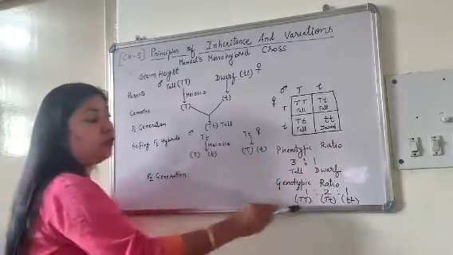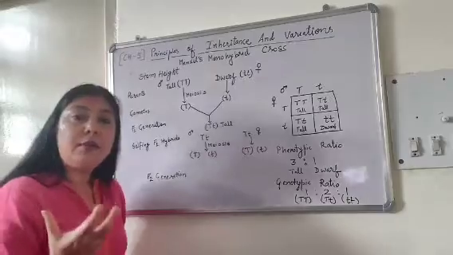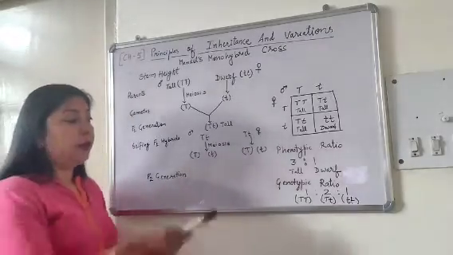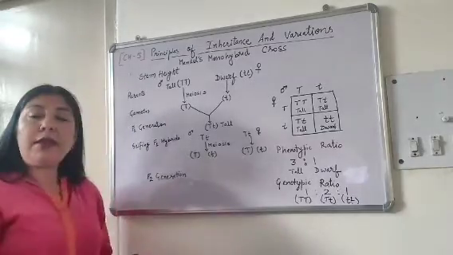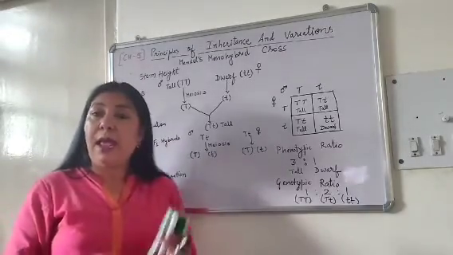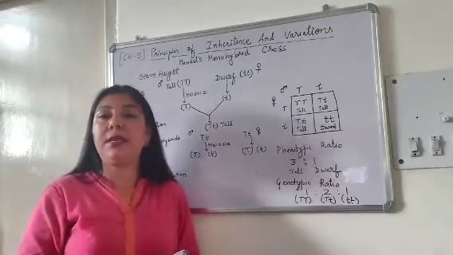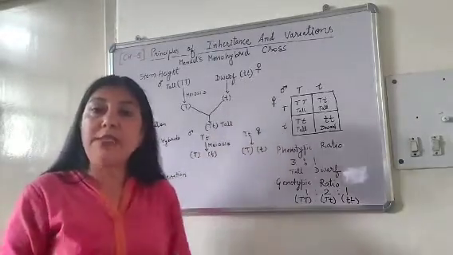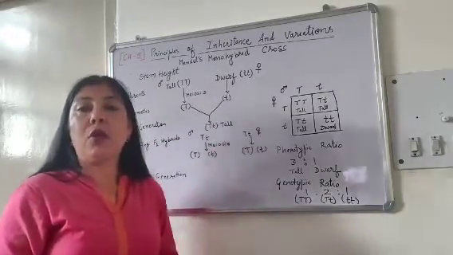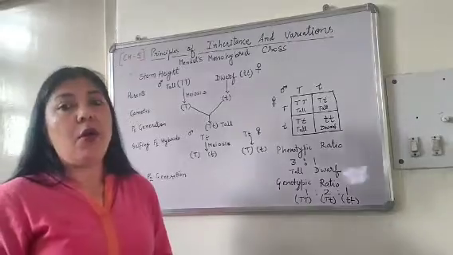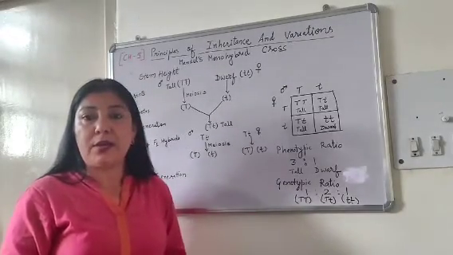So these two are the ratios which he got after performing the monohybrid cross. That is phenotypic 3:1 and genotypic 1:2:1. And he got this ratio for all the 7 characters he studied. And based on this monohybrid cross, he gave 2 laws. The first one is the law of dominance and the second is the law of segregation. Okay.